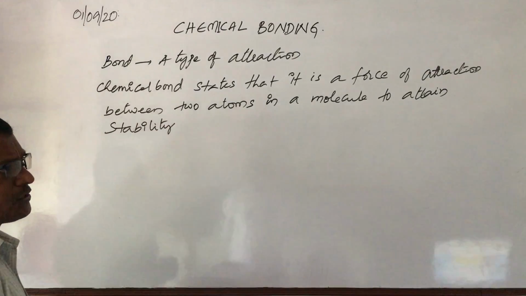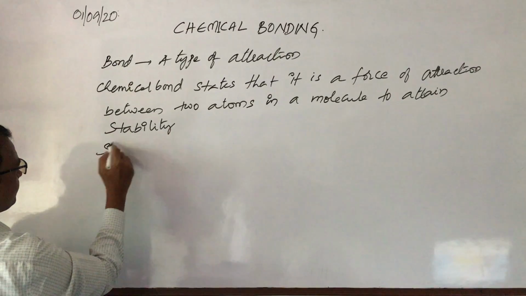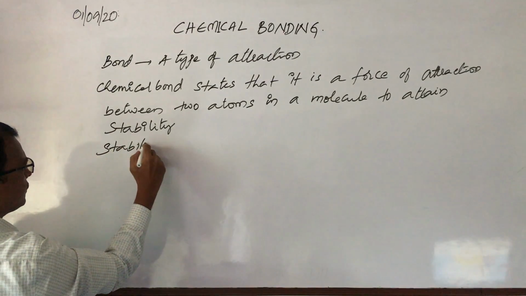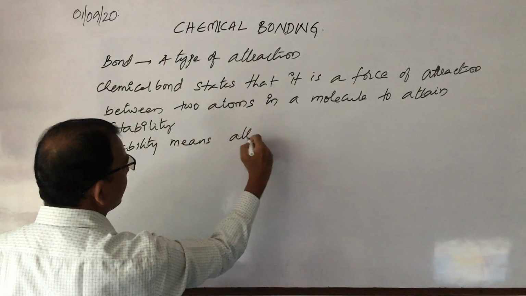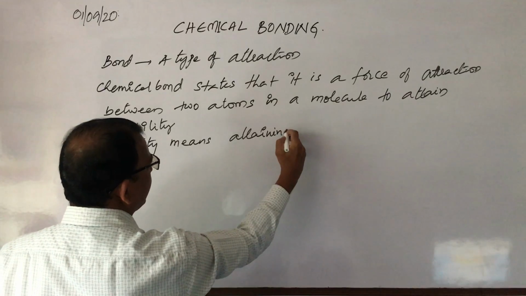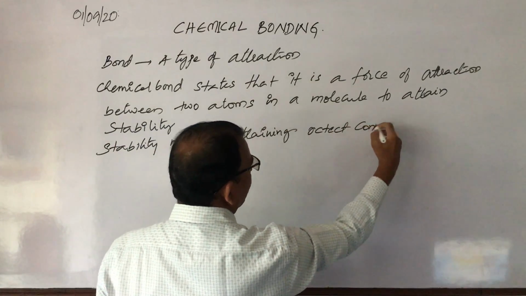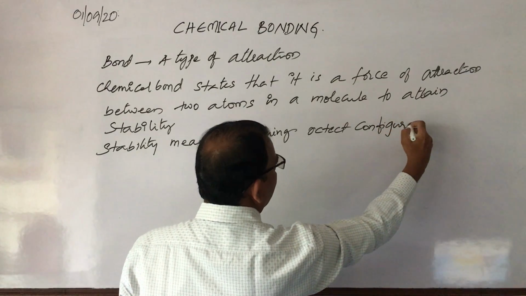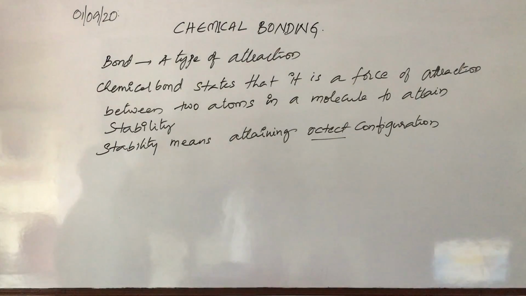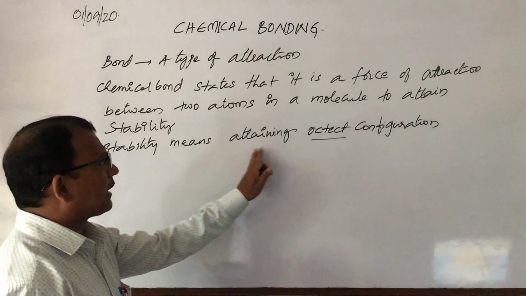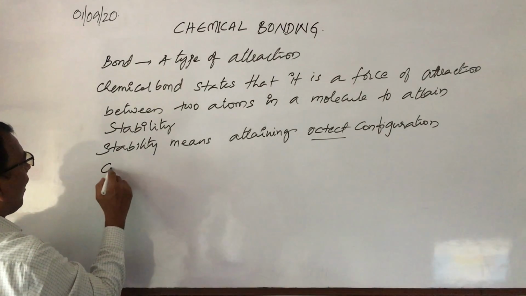What do you mean by stability? Stability means attaining octet configuration. Right. Now you can easily understand what do you mean by octet. Octet means 8. Stability means attaining octet configuration.